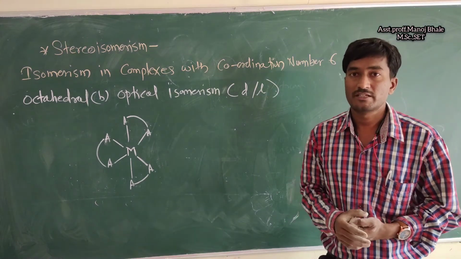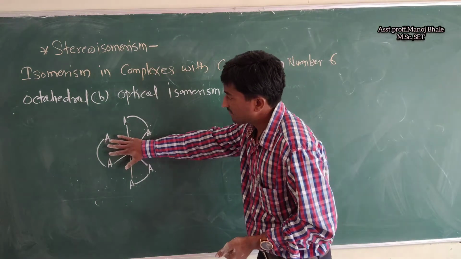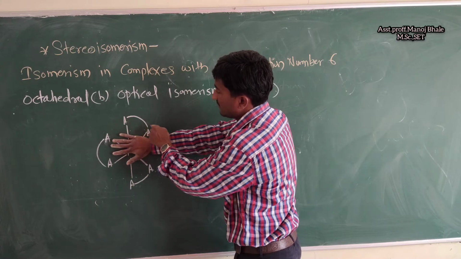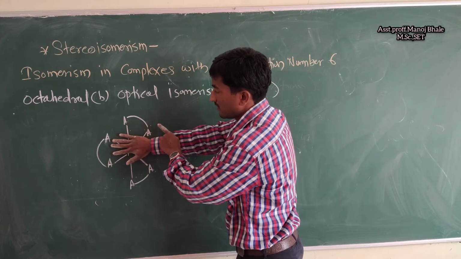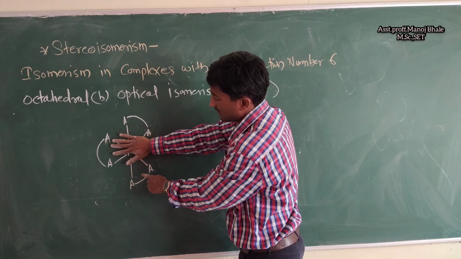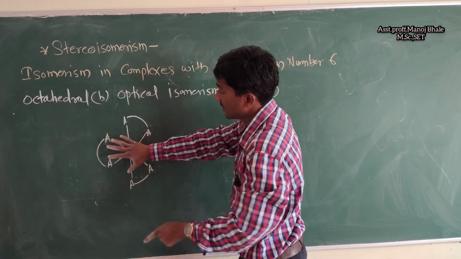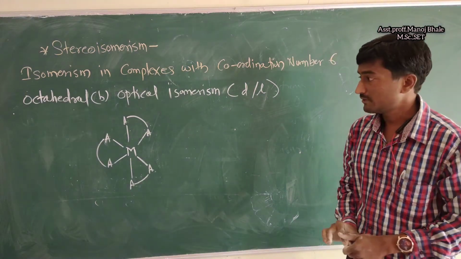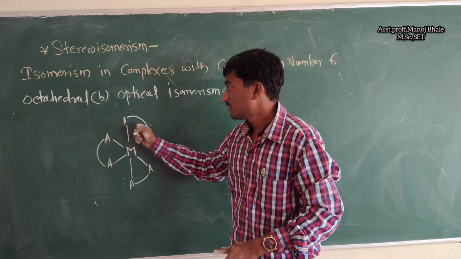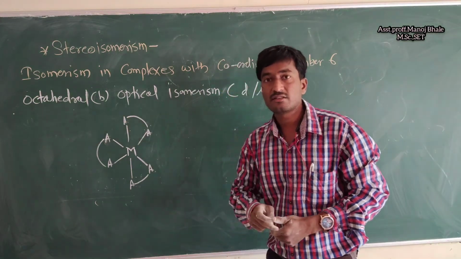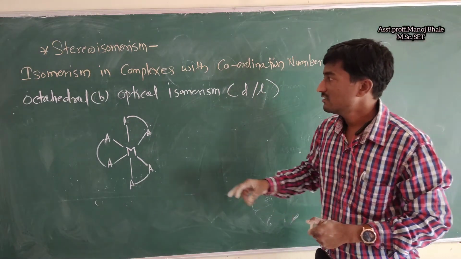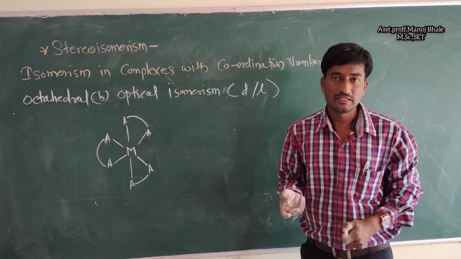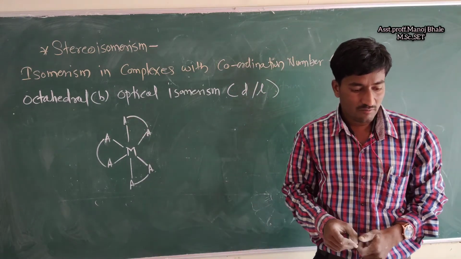Why? Because there is no plane of symmetry. If I consider this as the plane, this is in the plane and this is above the plane. That means there is no plane of symmetry and no axis of symmetry. The same happens with the second ligand and the third ligand. Just 3 ligands are present here, but there are 2 donor atoms in each single ligand, so that is the bidentate ligand. There is a bridging formation between the in-plane ligand and the upper-plane ligand. So this is about the ligands.